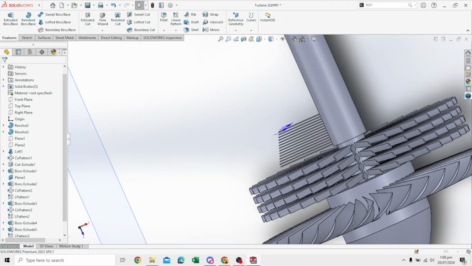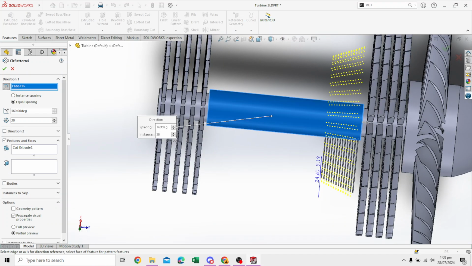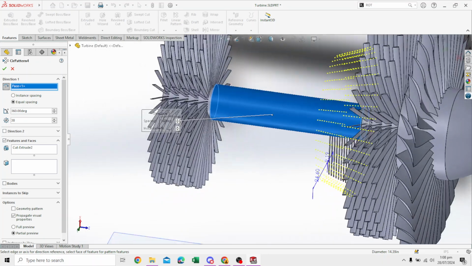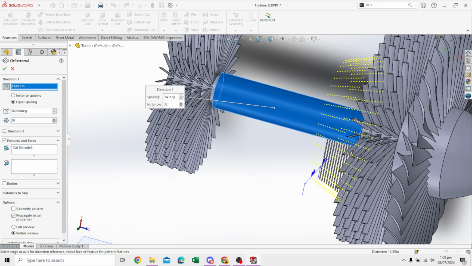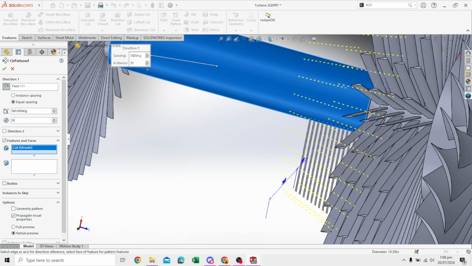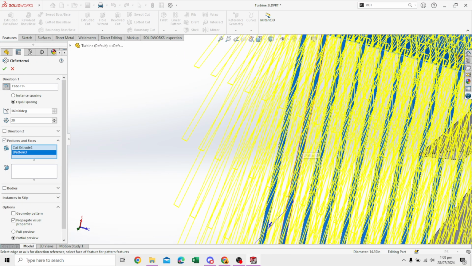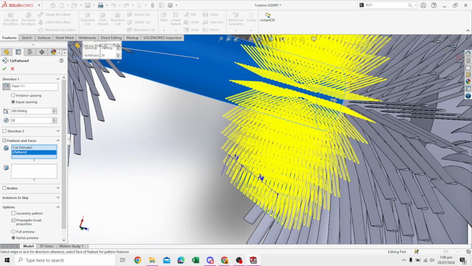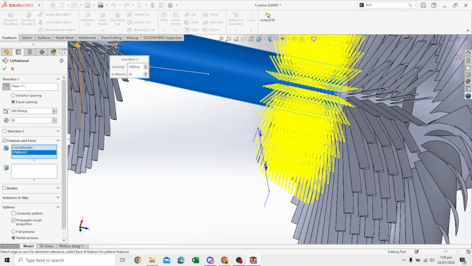Now we use circular pattern. Obviously all those blades are already selected. We will just select this, and now the blades are appearing here. I think the blades, features and faces, so just zoom in and select each of these. Nice. This is what we need. The number and everything else is correct. We say okay, this is what we need. Takes a second.